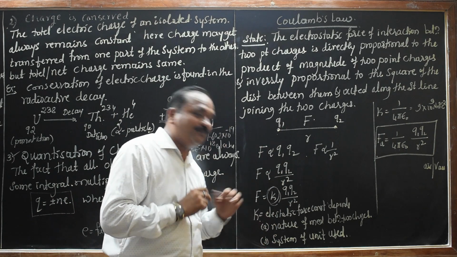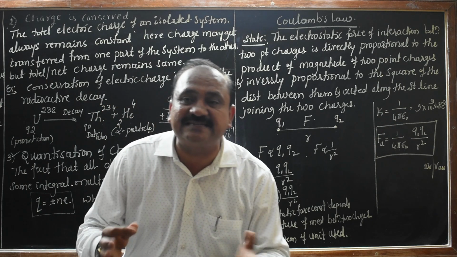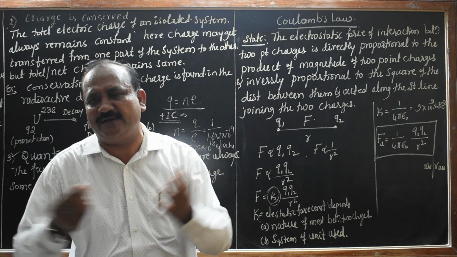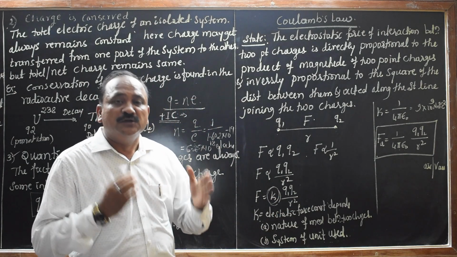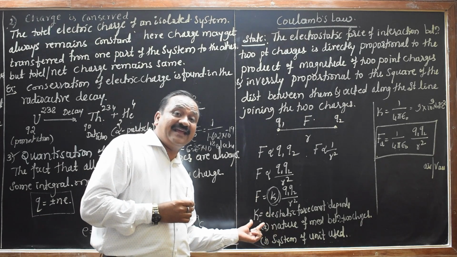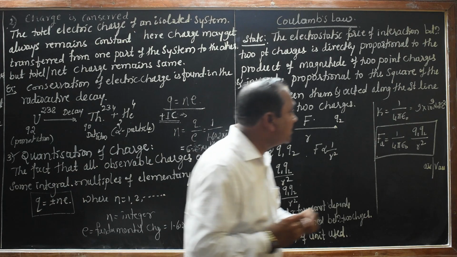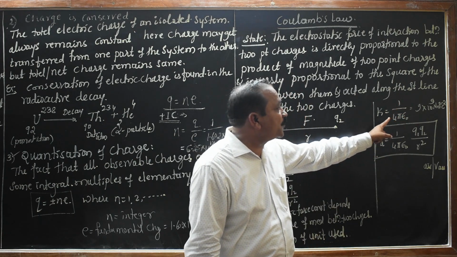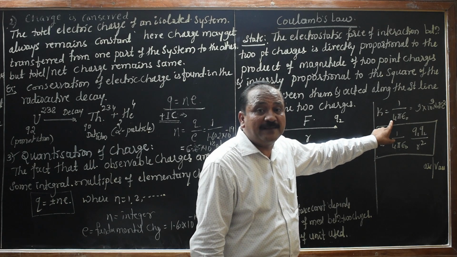And also the system of units used, generally the SI unit, what we call it now. So in this case the K depends on these factors. Of course, this K equals 1 divided by 4 pi epsilon naught. Why should we take 1 divided by 4 pi epsilon naught?